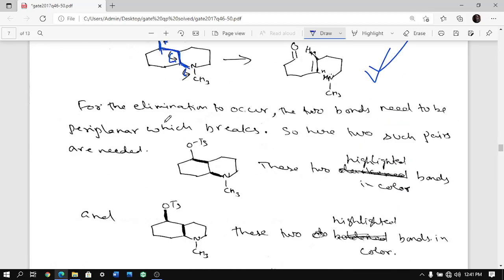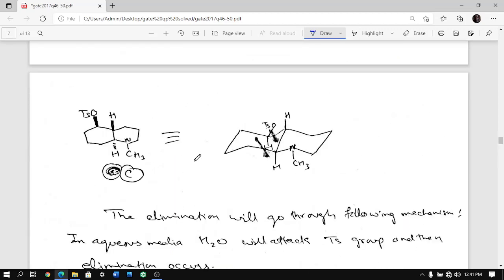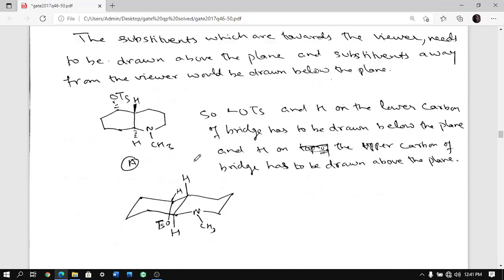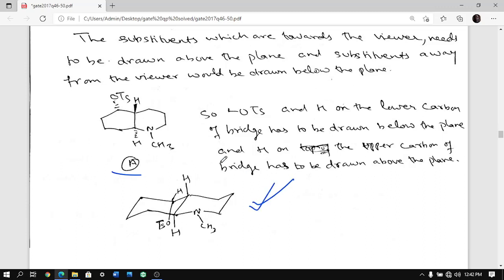If you look at A, what was given? If you look at A, you are having this. So if you draw it as a chair conformation, NCH3 is there, this hydrogen is toward the viewer, so draw it above the plane. This hydrogen is away from the viewer, so draw it below the plane. And then you are having OTS away from the viewer, so draw it below the plane.